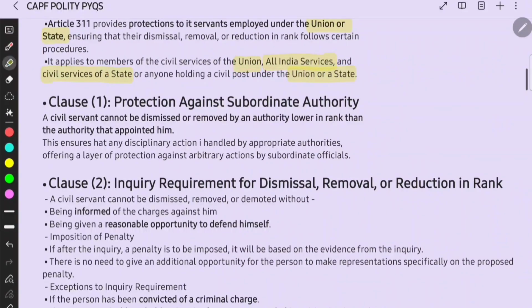Then with respect to clause 1, the protection against subordinate authority. A civil servant cannot be dismissed or removed by any authority lower in rank than the authority that appointed him. And who appoints the civil servants in general? President, right?